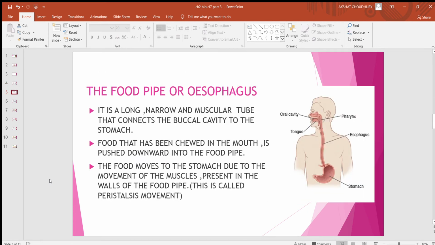Next, about the food pipe or esophagus. It is a long, narrow and muscular tube that connects the buccal cavity to the stomach. Food that has been chewed in the mouth is pushed downward into the food pipe. The food moves to the stomach due to the movement of the muscles present in the walls of the food pipe, and this is called peristalsis movement.